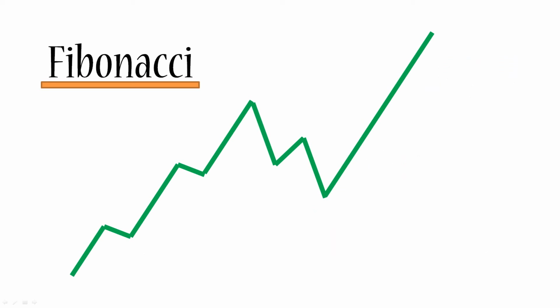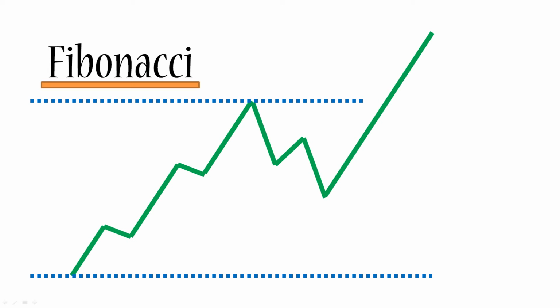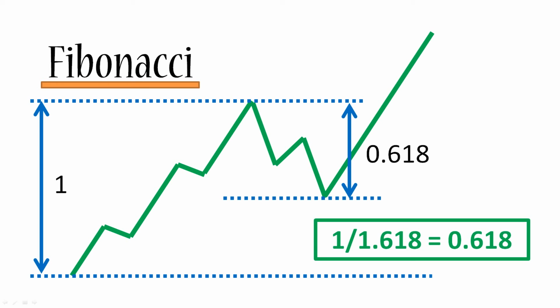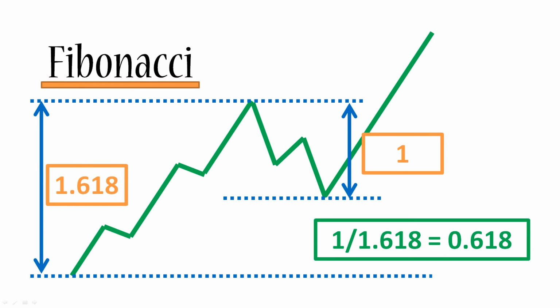If this is just a random Forex chart, then very often you'll find that if you measure the distance of your trend, so the main upward part, and take it as 1 unit, and then you measure the distance that the price traveled during the retracement phase, you will often notice that the retracement is equal to 0.618 units. Now the best part is that if you divide 1 by the golden ratio, you will get 0.618. So this basically means that if you take your original trend as 1.618, then your retracement will be 1. So basically you see the golden ratio here. We'll just return back to 0.618, which is the inverted golden ratio.